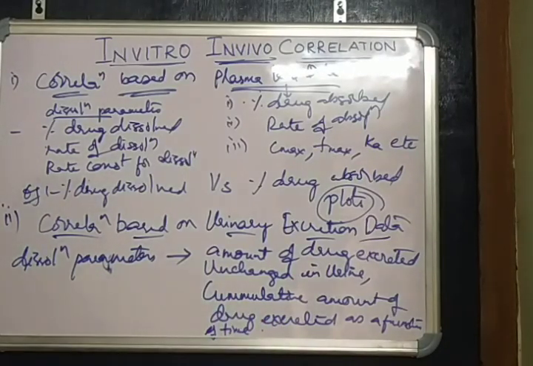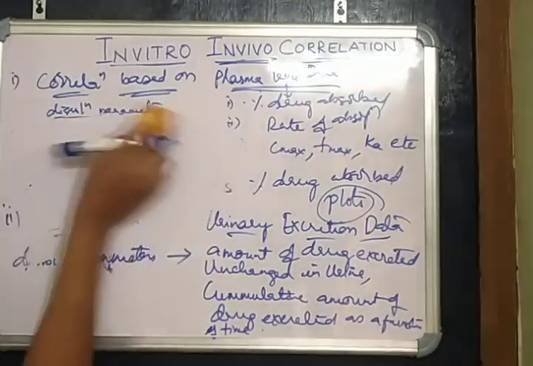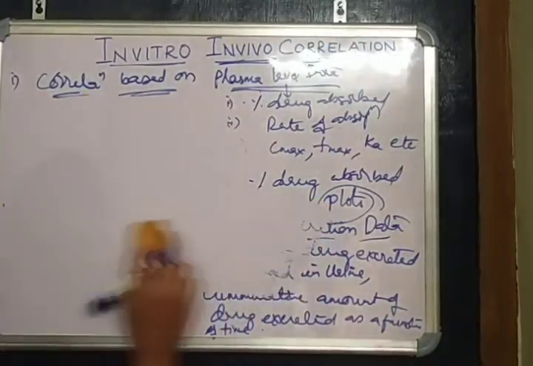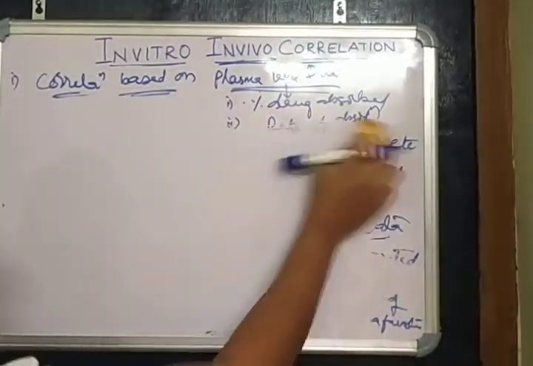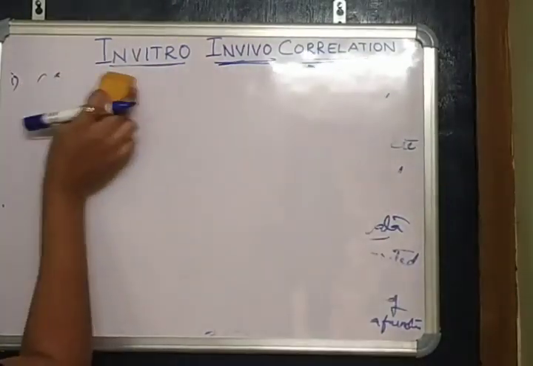If we obtain a linear relationship between the dissolution parameters and the amount of drug excreted unchanged in urine and cumulative amount of drug excreted as a function of time, then that correlation is a good correlation.